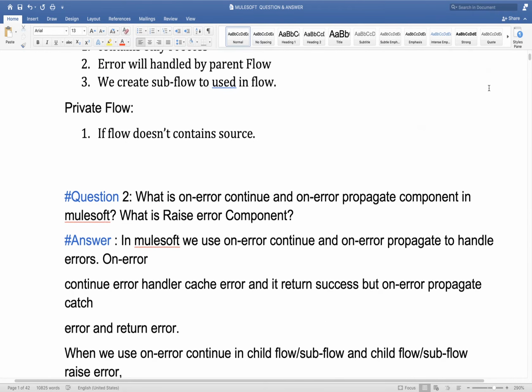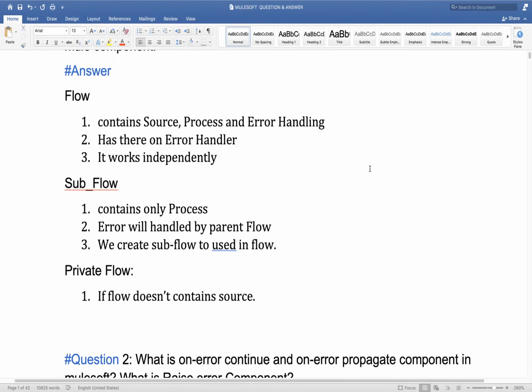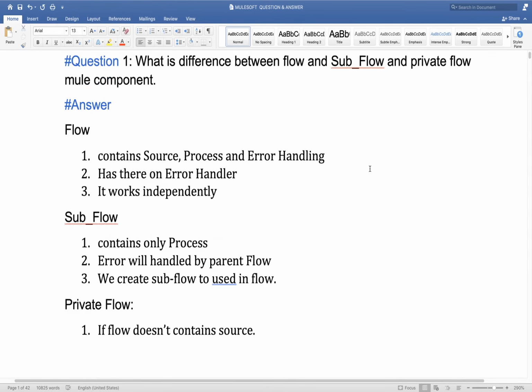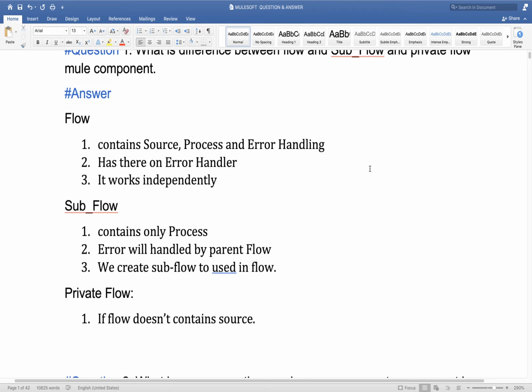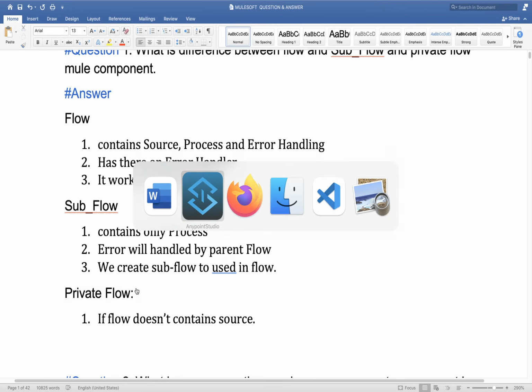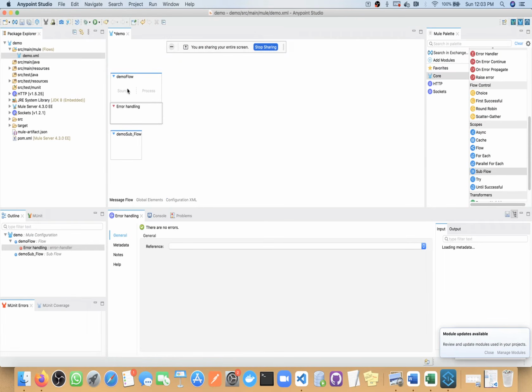So Ravi, for the first question, is there any scenario where we can use a subflow and a private flow? If we have a scenario where we must include a source system, then we must use a flow. We can't use a subflow, and we can't use a private flow if it must contain a source.